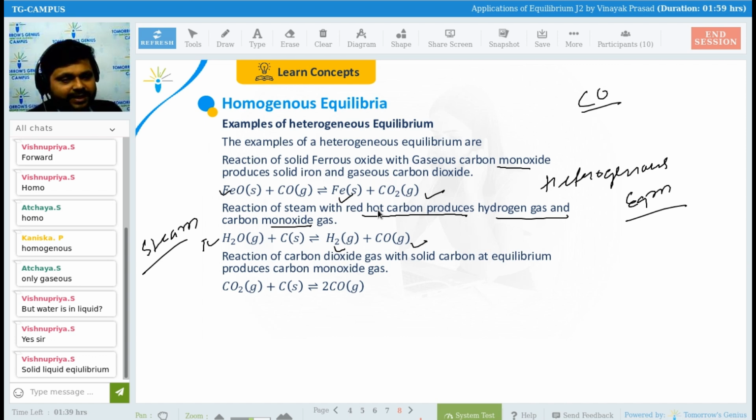So one is gas, another is solid, and the other we are getting is what? That is gas and gas only. So this will be what? Heterogeneous. Is it okay?